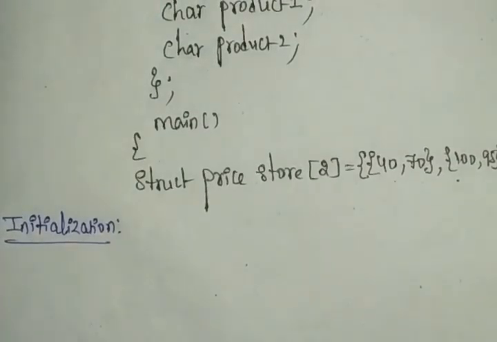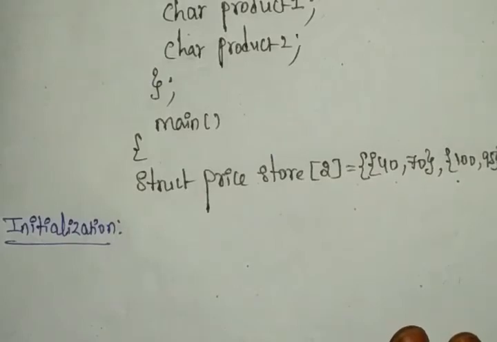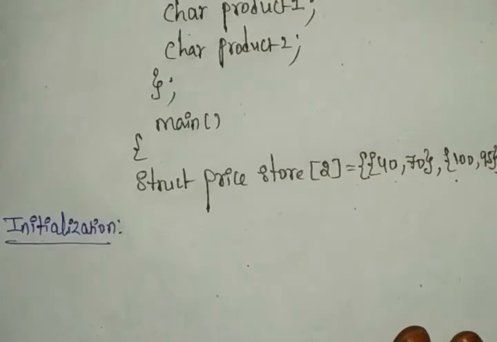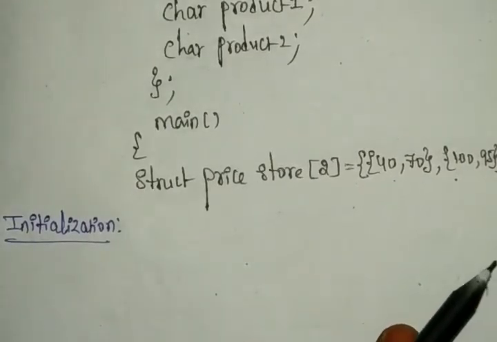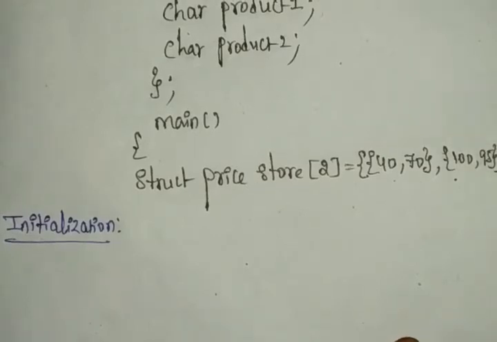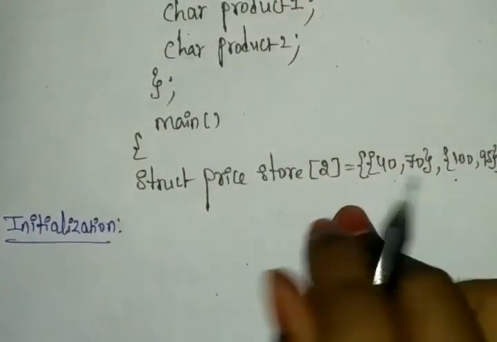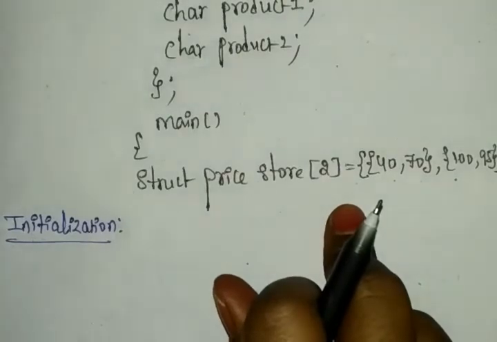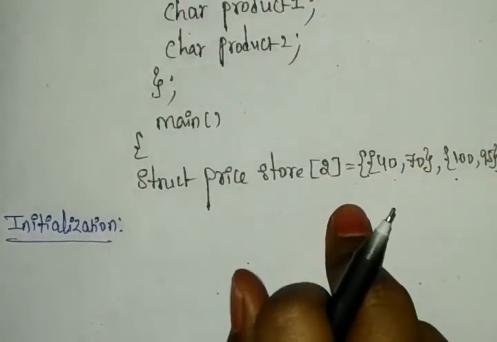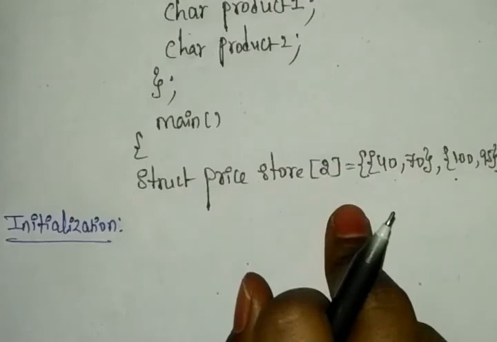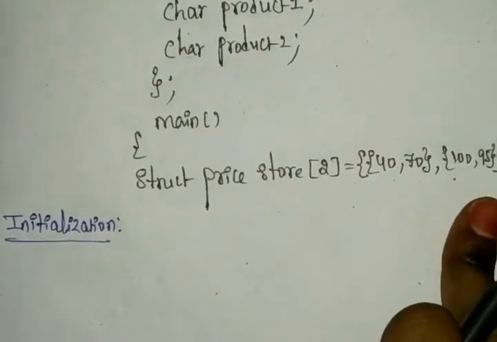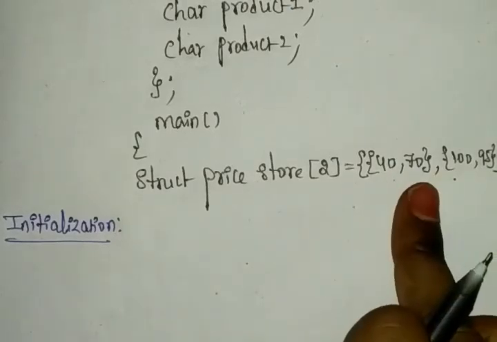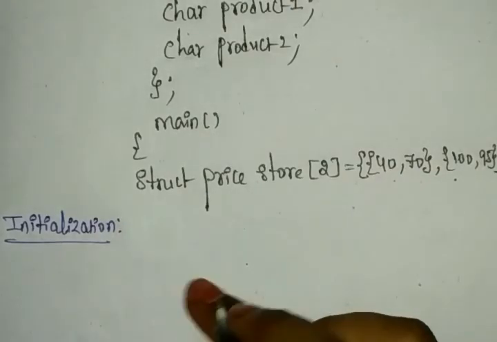Whatever several structure variables we are taking, those form only one array. Here we are initializing this, and let's see how the members will be handled. First we have struct 0 and second we have struct 1. So we can initialize struct price store in the initialization format.